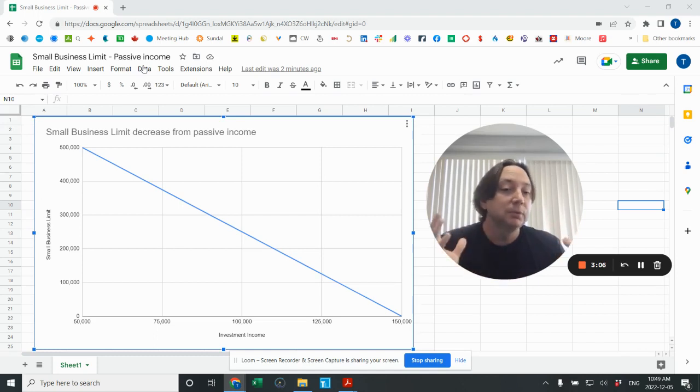The good news in the long run is when that money comes out to you personally, the effect of the small business limit and a big tax on a non-eligible dividend versus the general rate at 26% and an eligible dividend is not huge. It changes every year and it's a little bit different based on your personal tax situation. But at the end of the day, the difference is really small.